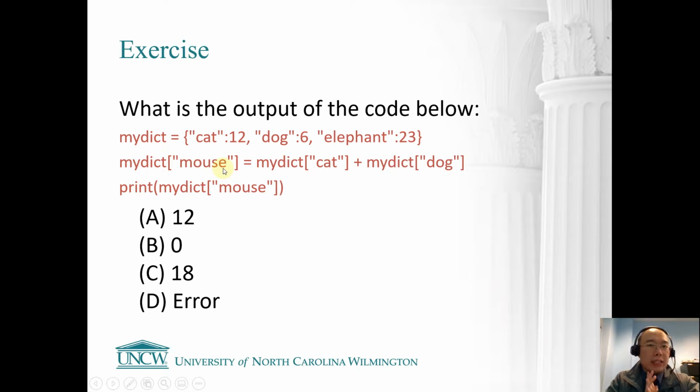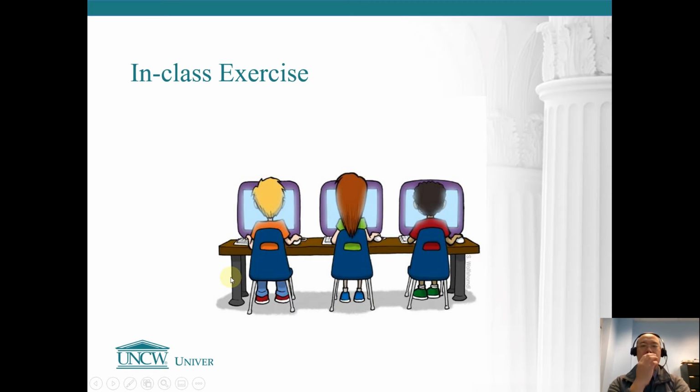This is the syntax that we use to insert a new key value pair. The key is mouse and the value, as we calculated just now, is 18. So I do have the new key value pair mouse to 18. If I want to print the value of mouse, I'm going to get 18. This is the end of today's exercise, and I want to do one more video to talk about the exercise today.